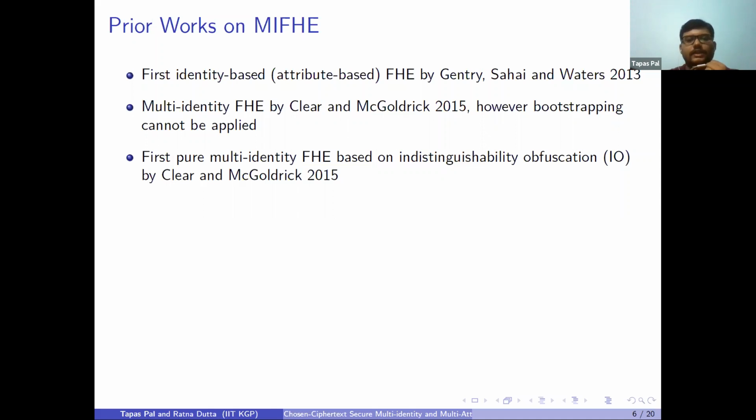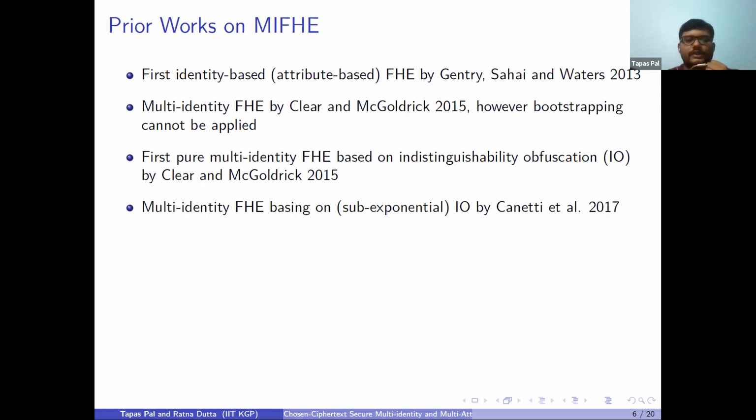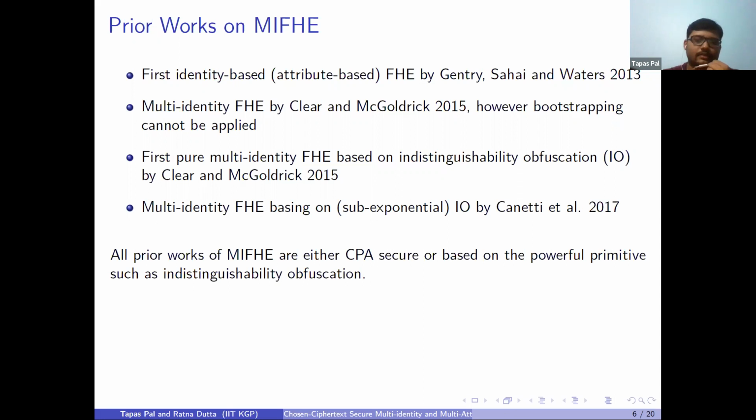So the first pure multi-identity FHE was given by Clear and McGoldrick in 2015. It was based on indistinguishability obfuscation, sub-exponential IO to be very specific. Another IO based multi-identity pure FHE we have seen by Canetti et al. in 2017. So what we have just seen is that all the prior works on MIFHE are either CPA secure or based on the powerful primitive of indistinguishability obfuscation.